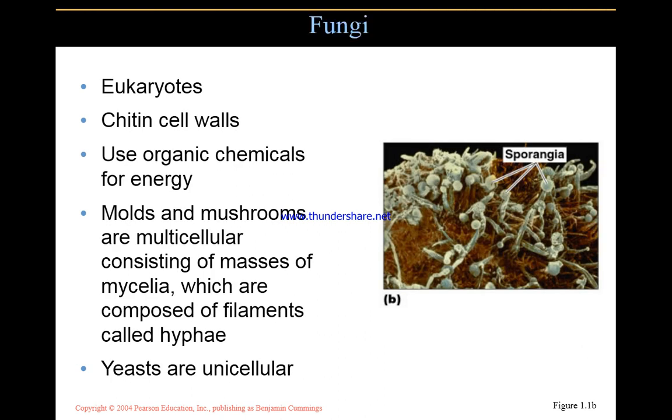Fungi are eukaryotes. Their cell wall is made of chitin. They use organic chemicals for energy. Molds and mushrooms are multicellular, consisting of masses of mycelia, which are composed of filaments called hyphae, as we can see in the picture. On the mycelia or hyphae we can see sporangia, which are the reproductive part. Yeasts are also fungi but are unicellular.